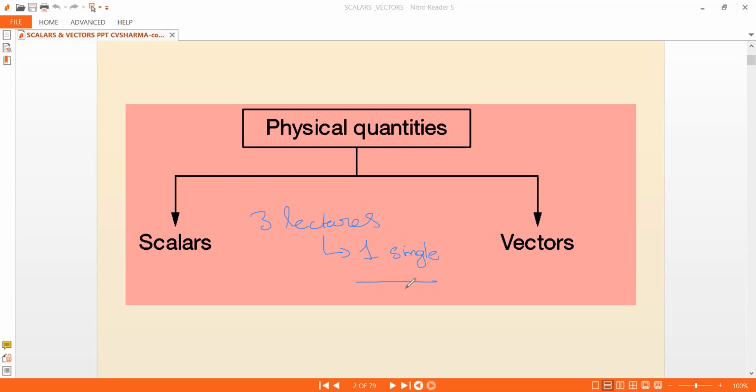Don't feel that you have lost 3 lectures. All the 3 lectures I am combining into one single lecture with the summary of the vectors. So the first 10 slides, which is like 3 lectures, I am coupling into one single lecture. That is what I want to tell you initially.